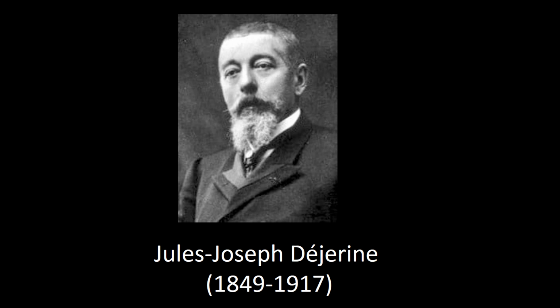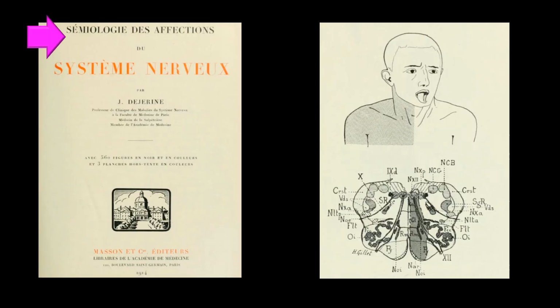Joseph Dejerine in 1914 in his book Semiology of the Nervous System drew, or had someone else draw, this cartoon, emphasizing an atrophic half of the tongue and its deviation towards the site of the lesion, as if licking its wound.